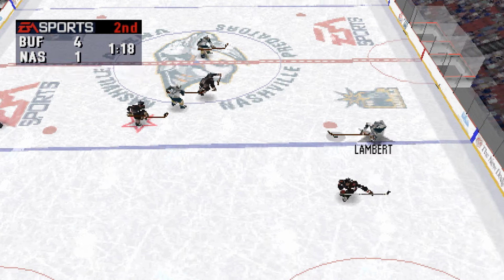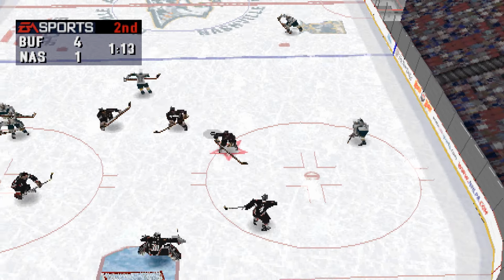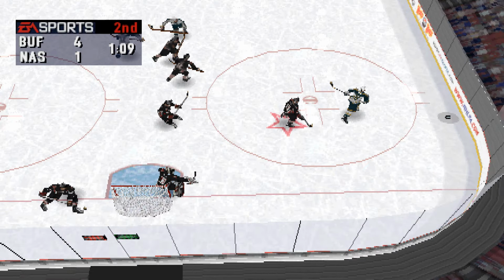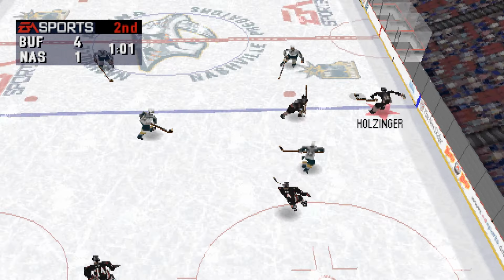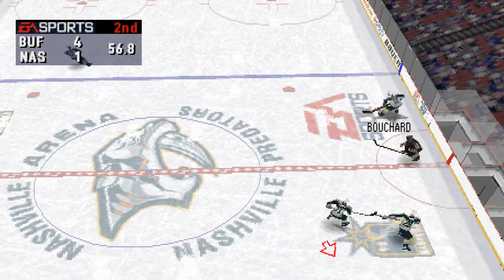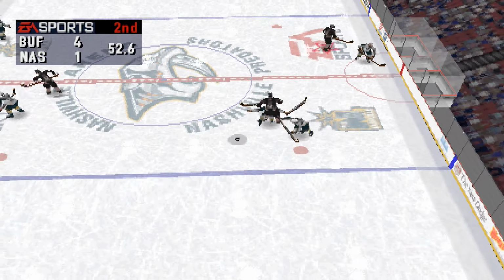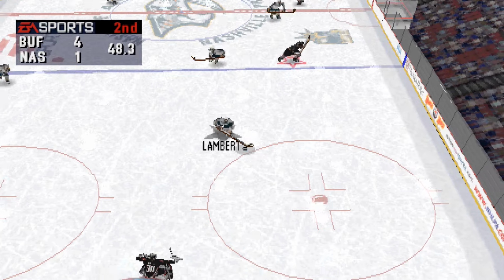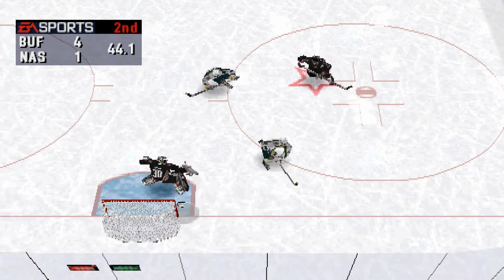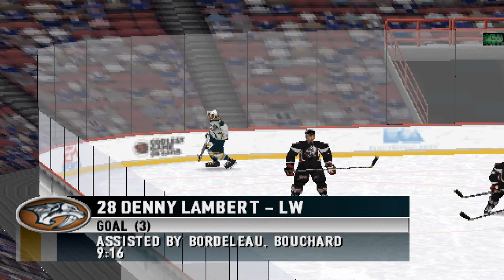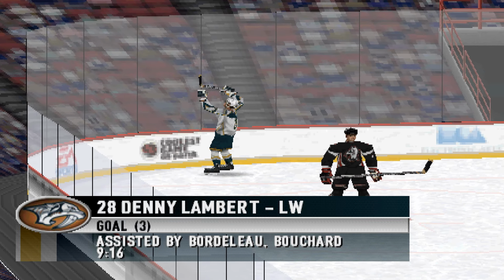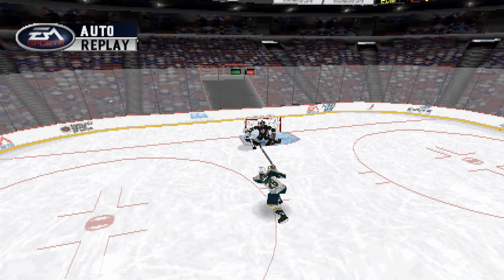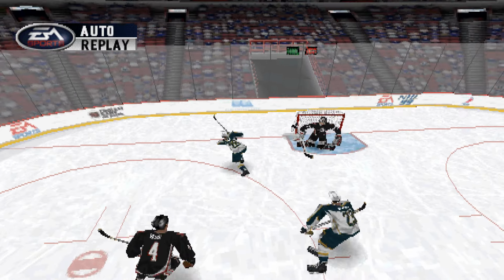To Holzinger. Buffalo is ahead by 3 goals. Actionham winds up. To Bordelot. Buffalo intercepts the pass. Last minute of play in the second period. Buffalo has a fresh line on the ice. Towards the net, Lambert scores! Oh my, what a goal, what a goal!